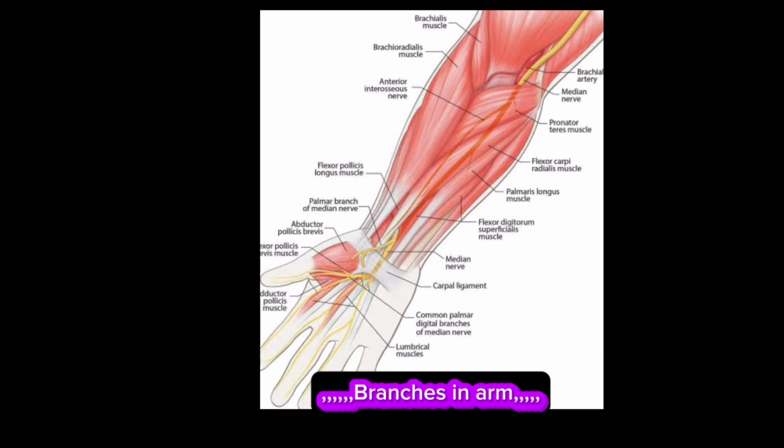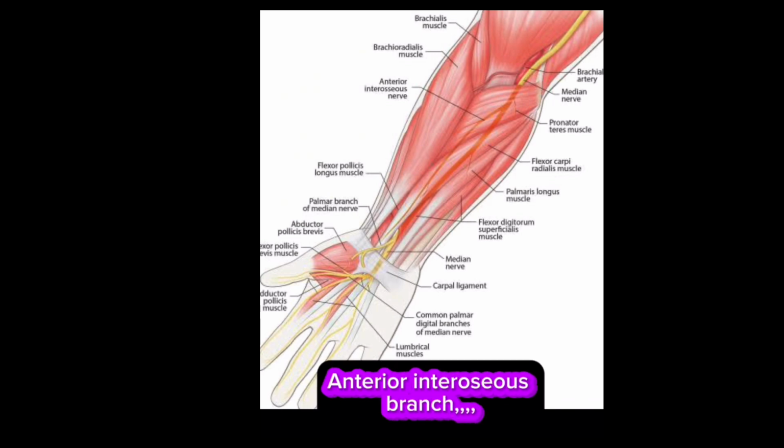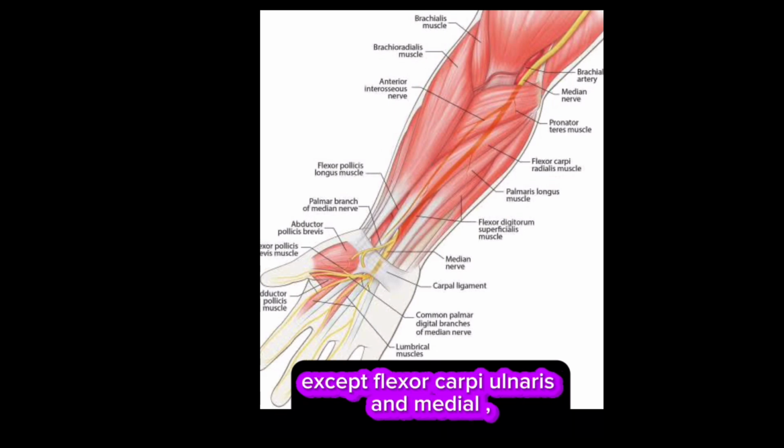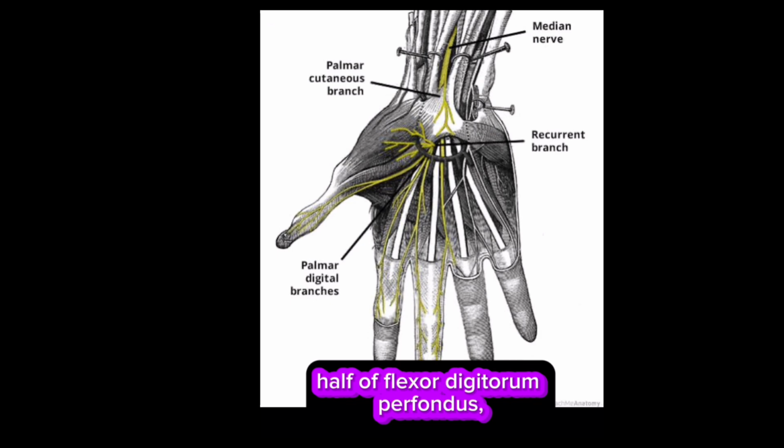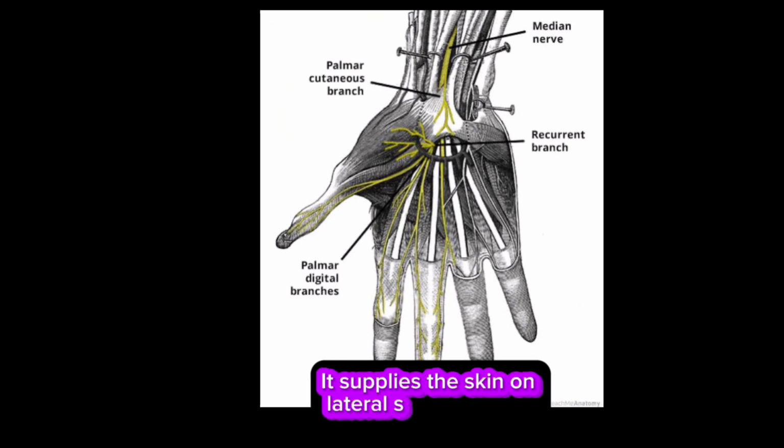Branches in forearm: the anterior interosseous branch supplies all the muscles of the forearm except flexor carpi ulnaris and the medial half of flexor digitorum profundus. A palmar cutaneous branch supplies the skin on the lateral side of the palm.